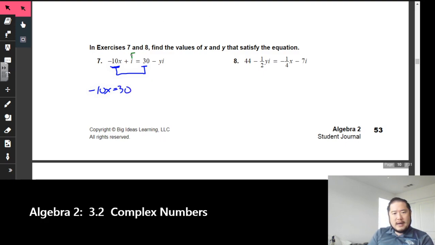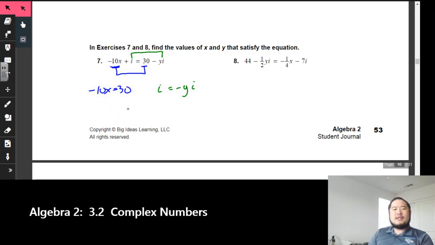Then we're going to take the i that is in the second position and set that equal to -y times i. And we're going to simplify this and solve for x and y.